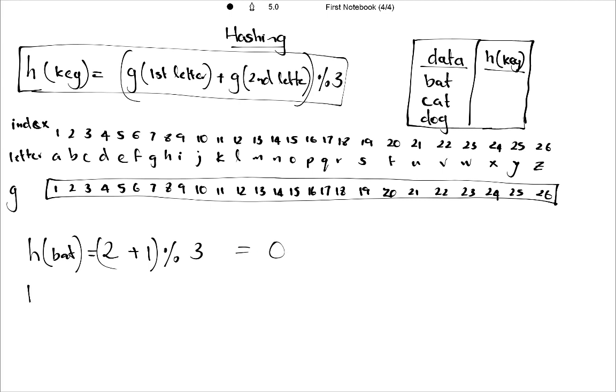And when it comes to cat, C is 3 and A is 1. You take the modulo division by 3, so you get 1. And for dog, D is 4 plus O is 15.